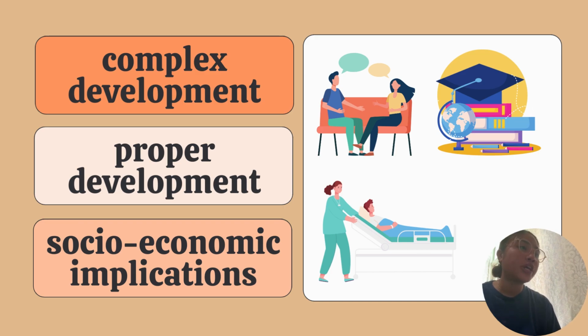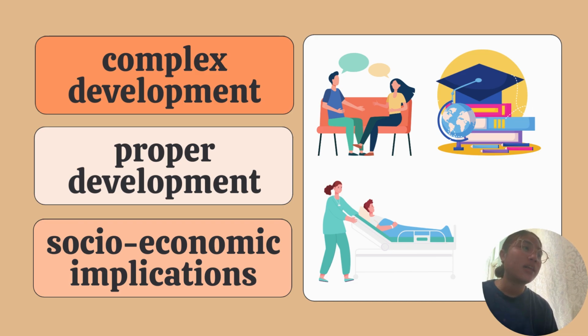So, proper embryological development of the urogenital system is critical for the normal functioning of the urinary and reproductive systems. Malformations and defects during embryonic development can lead to a wide range of urogenital abnormalities, such as discussed earlier, renal agenesis. And these abnormalities can have significant consequences on a person's health and quality of life, including urinary tract infections, infertility, and psychological distress. So, there are actually socioeconomic implications to these as well.